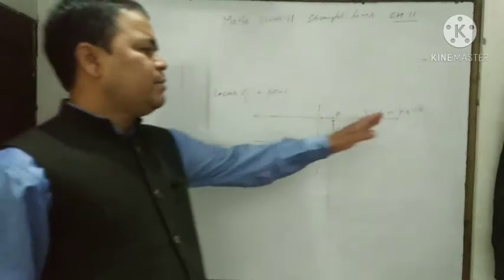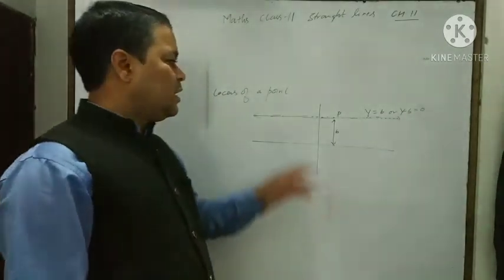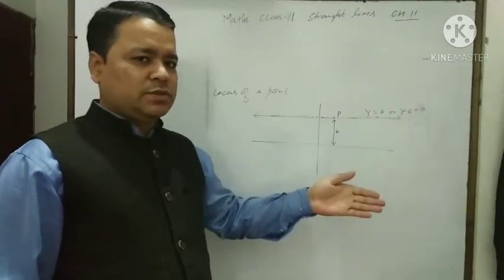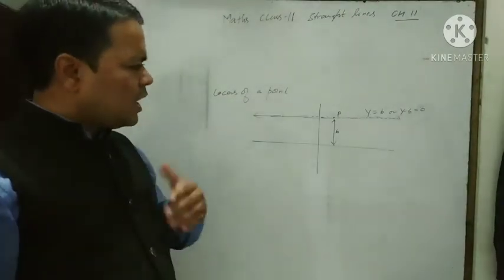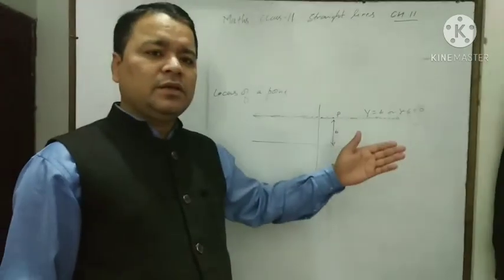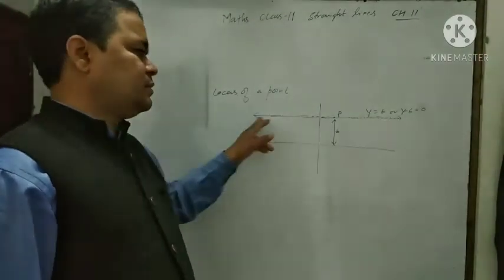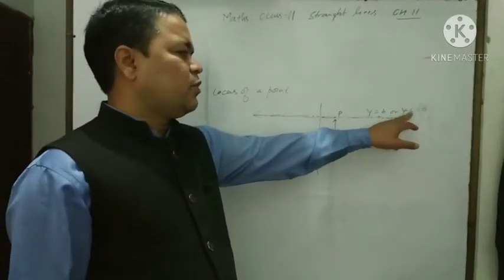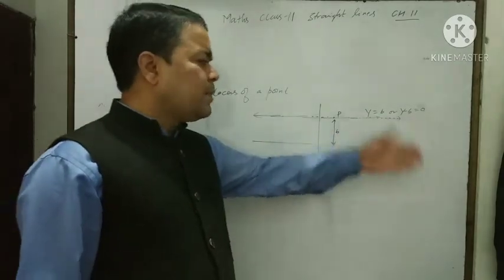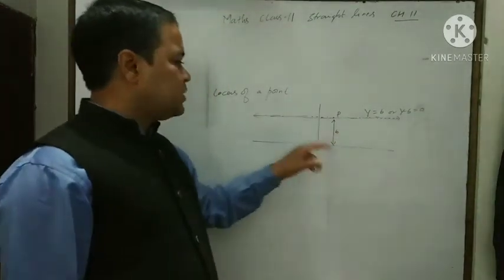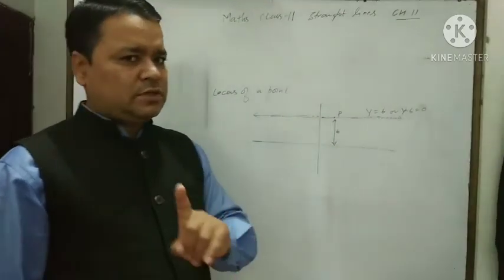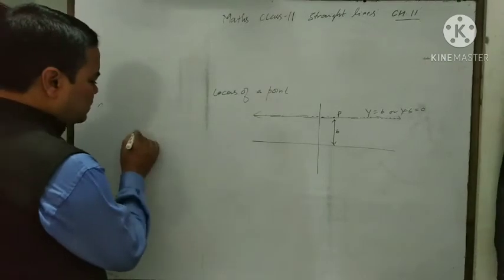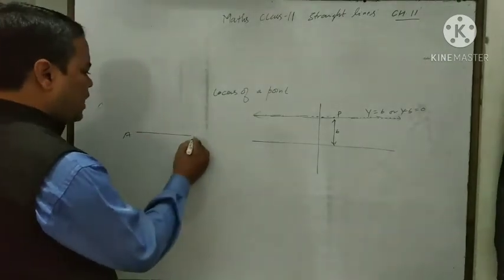Here y minus b represents the equation of the locus of the point P. Here this line represents the locus of this equation y minus b is equal to 0. Try to understand.